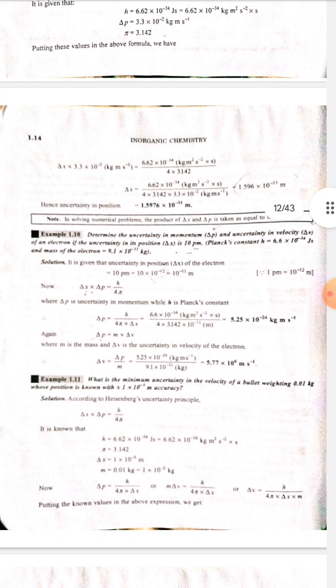Example 1.10. Determine the uncertainty in momentum delta p and uncertainty in velocity delta v of an electron if the uncertainty in its position delta x is 10 picometer. Planck constant h is equal to 6.6 multiply 10 to the power minus 34 joules second, and mass of the electron is equal to 9.1 multiply 10 to the power minus 31 kilogram.